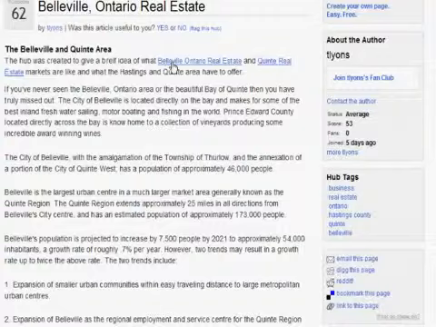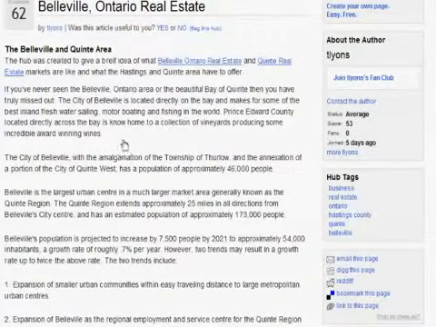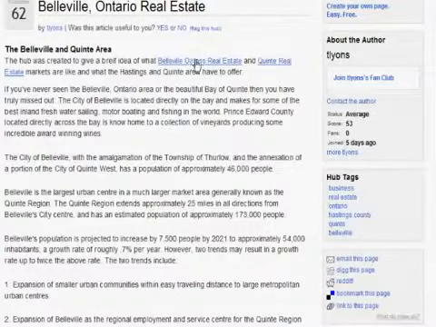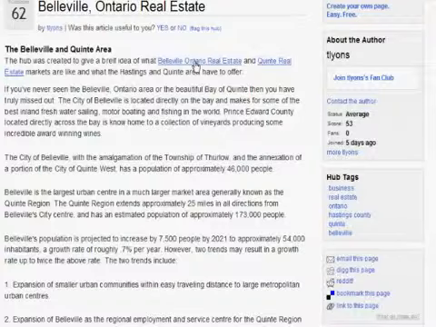They're in the third position for that particular term, and same goes for Quinte Real Estate. So just creating this particular article with this content and these inbound links allowed them to score extremely well for that ranking within Google, MSN, and Yahoo. Of course, boosting their traffic for very targeted people.